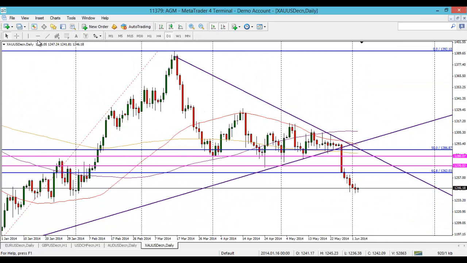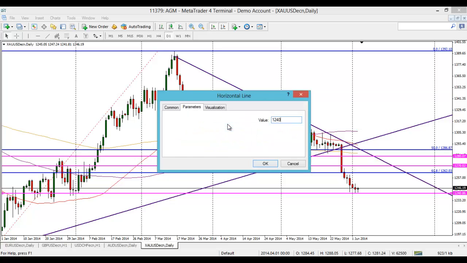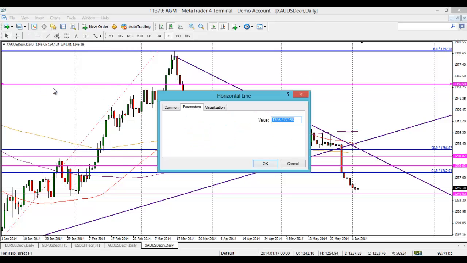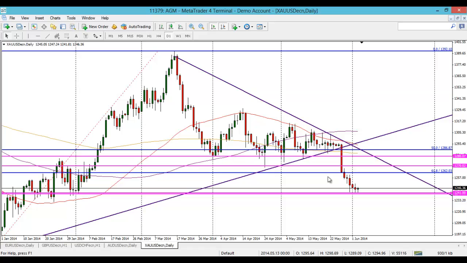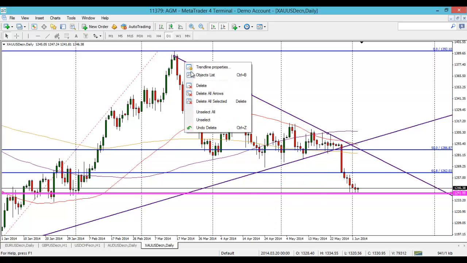On this gold chart, you can see we are starting to stall, and I think it's pretty much the 1240s. So in terms of support going into the week, that's definitely one there. Well, 1240s, 1241s, I think. Yeah, you can see there. I should delete these previous supports as well. So that's what happened last week. We broke down off this triangular formation.